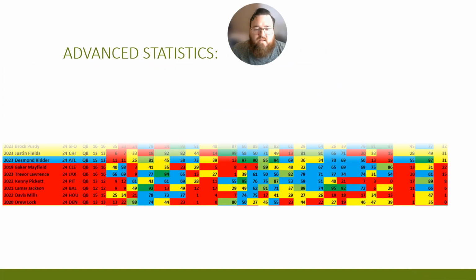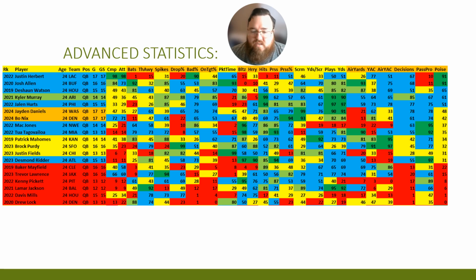And then the other thing to look at is his advanced statistics, which is where there were some positives here as well. Jaden Daniels did well in terms of his bad throw percentage and on target percentage. Those were really good areas for him, 76 out of 100, 74 out of 100 in terms of those particular areas.